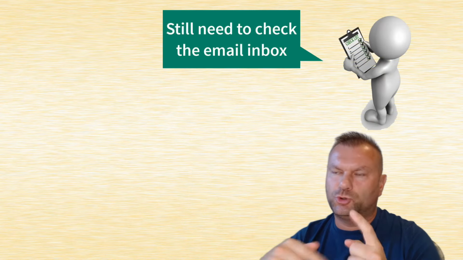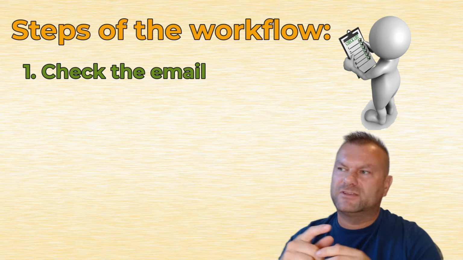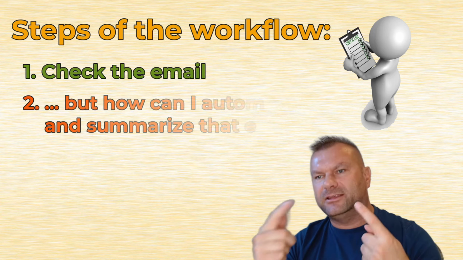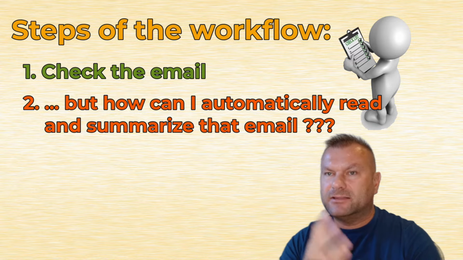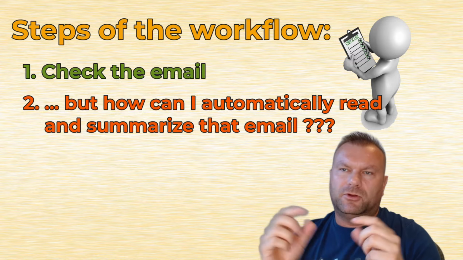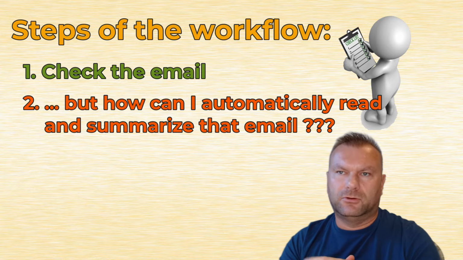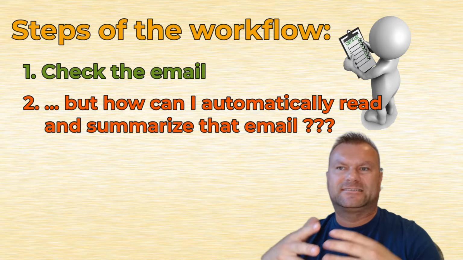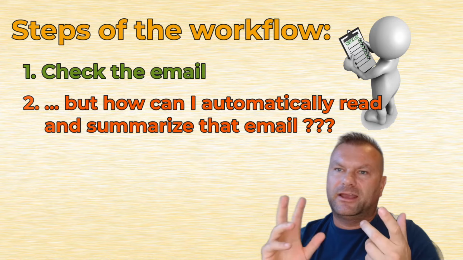So now the workflow will look slightly different. The first step can be left the same, because we still need to check if there is a new email or no. So that trigger that checks the email inbox every minute can be left as it was. But then, once we have a new email, we need to read that email and create a summary of what this email is about. With standard automation, we can maybe only pull the subject line of the email, or we could forward the entire email, but our workflow currently can't understand and summarize what that email says. Because to do that, we need a human-like reasoning element.